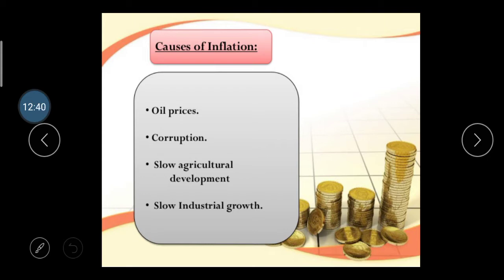Then slow agricultural development. Our agricultural development is very slow, so that's why inflation is created, because agriculture products have to be produced within 1 month, 2 months or 3 months, right? So there is a long production time, and if they cannot keep a particular production stock, they have to increase their production level prices.